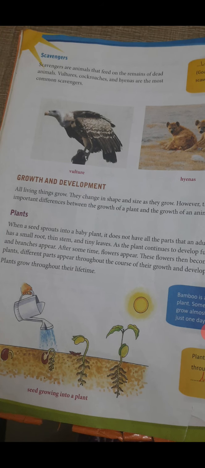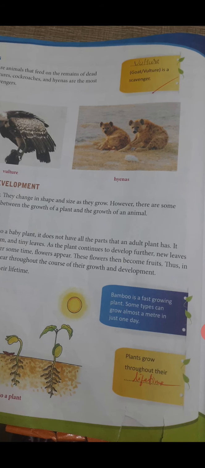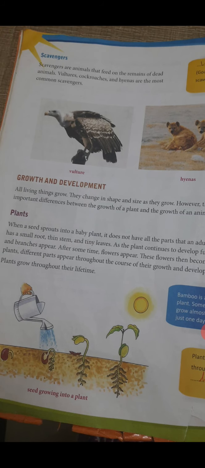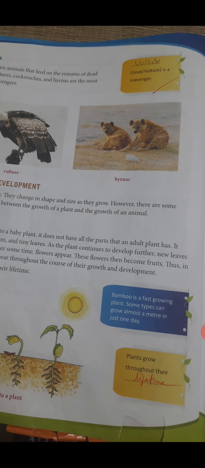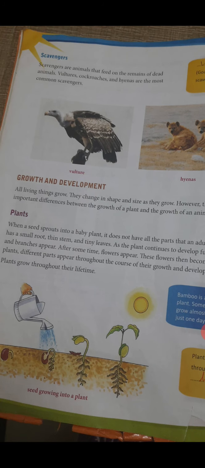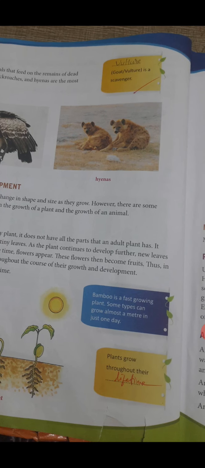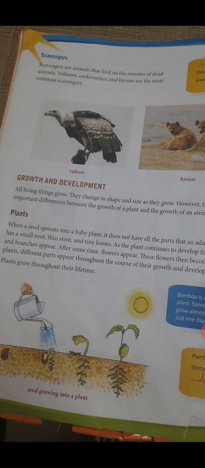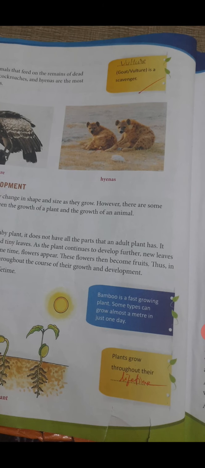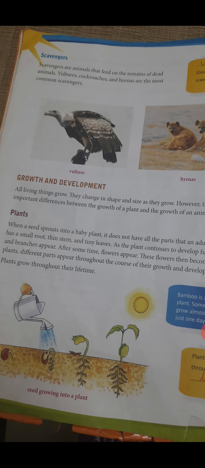Plants. When a seed sprouts into a baby plant, it does not have all the parts that an adult plant has. It has a small root, thin stems, and tiny leaves. As the plant continues to develop further, new leaves and branches appear. After some time, flowers appear. These flowers then become fruits. Thus, in plants, different parts appear throughout the course of their growth and development. Plants grow through their lifetime.